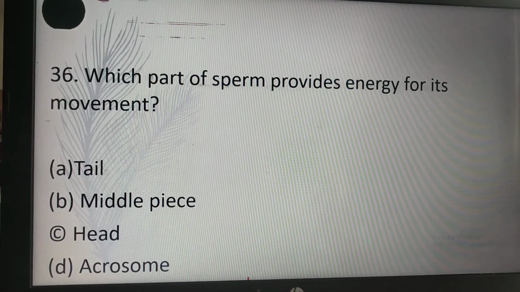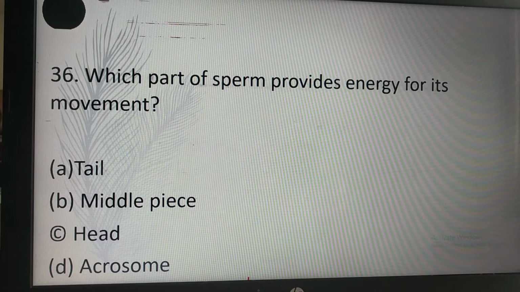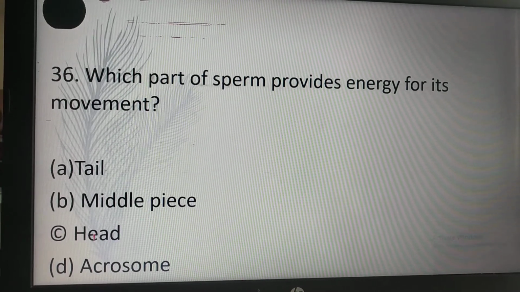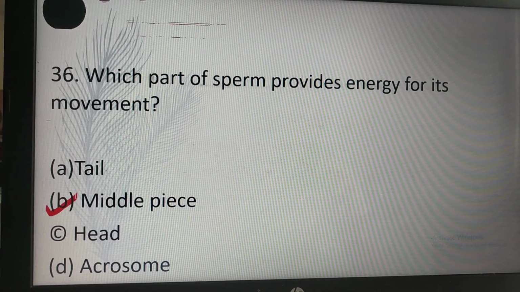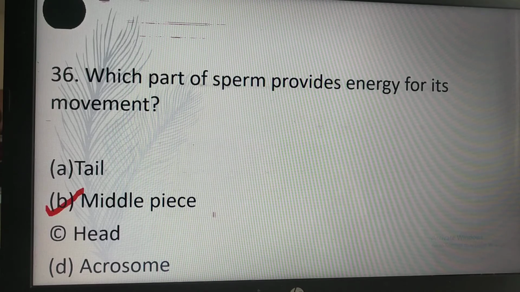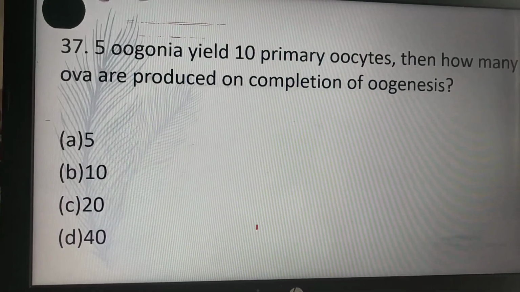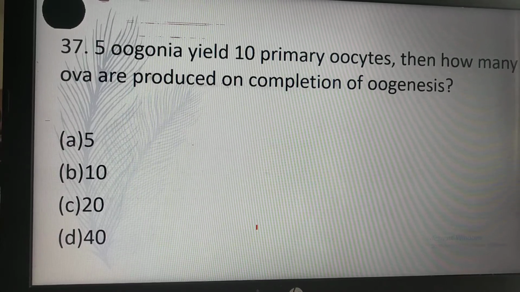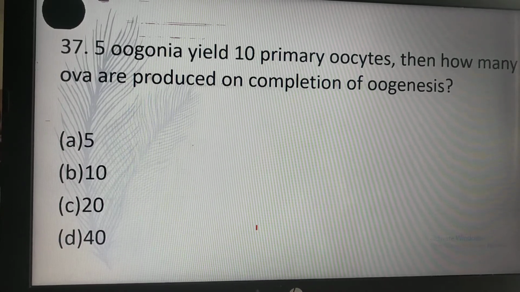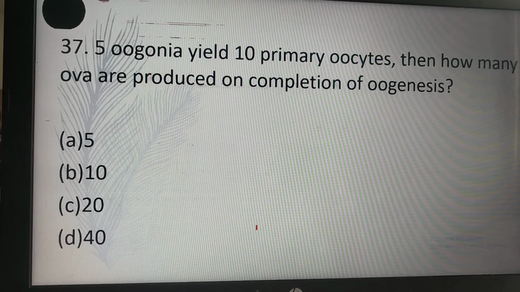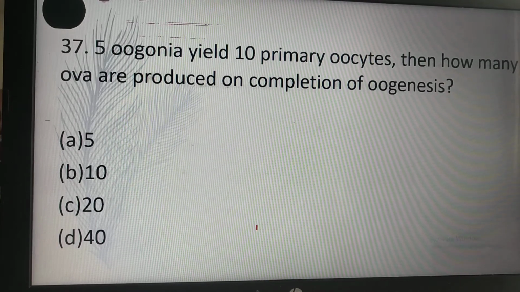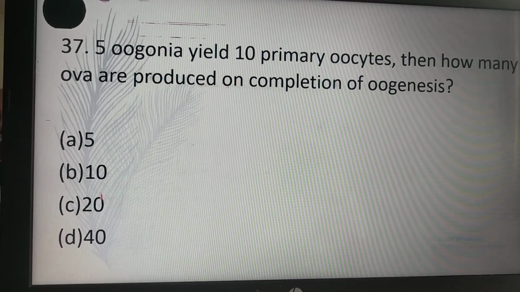Which part of the sperm provides energy for its movement? Tail, middle piece, head, acrosome. B, the middle piece, provides the energy because mitochondria are present in the middle piece. Five oogonia yield 10 primary oocytes. Then how many ova are produced on completion of oogenesis? So the answer is A, 5.